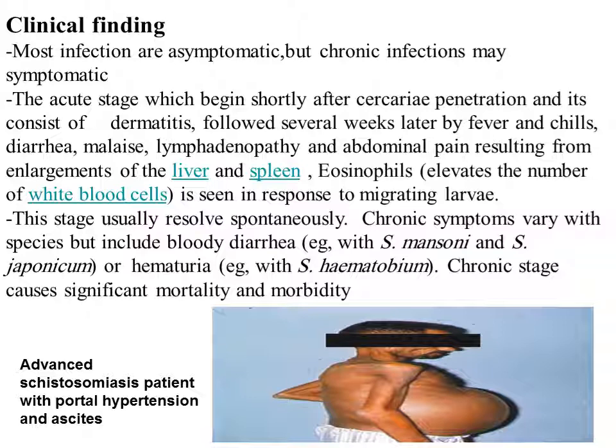Chronic symptoms may vary with species, but include bloody diarrhea in cases of Schistosoma mansoni and Schistosoma japonicum, or hematuria in cases of Schistosoma haematobium. The chronic stage causes significant mortality and morbidity.